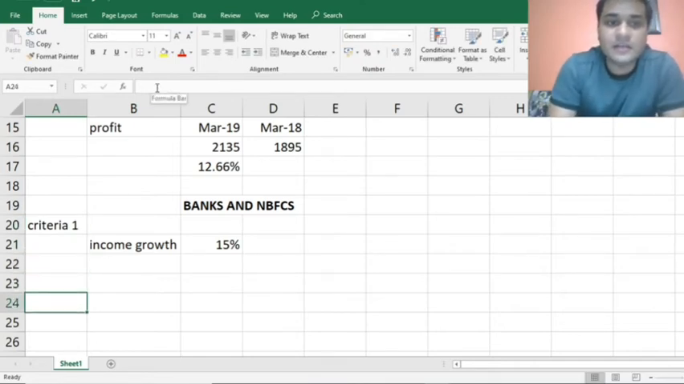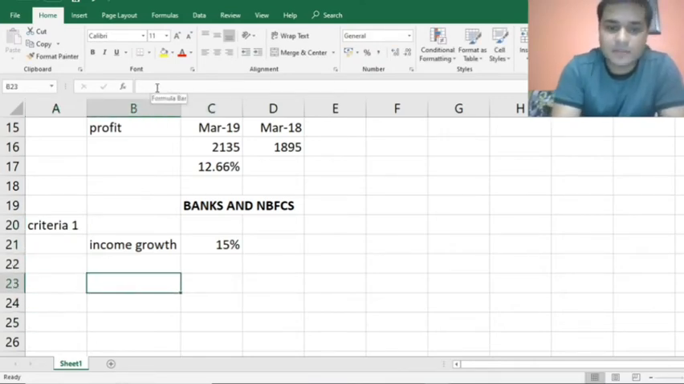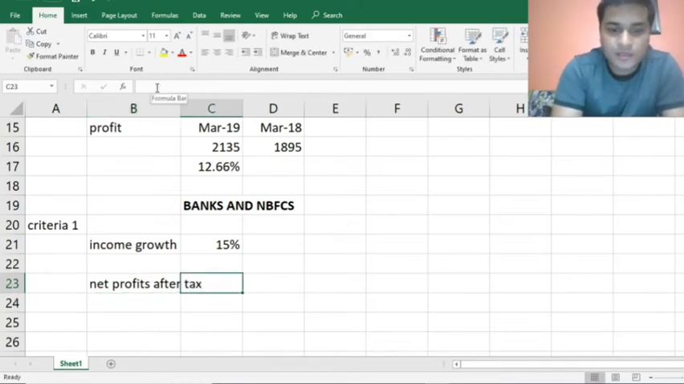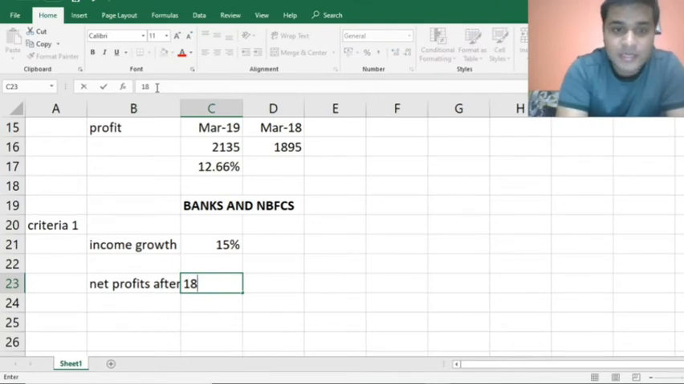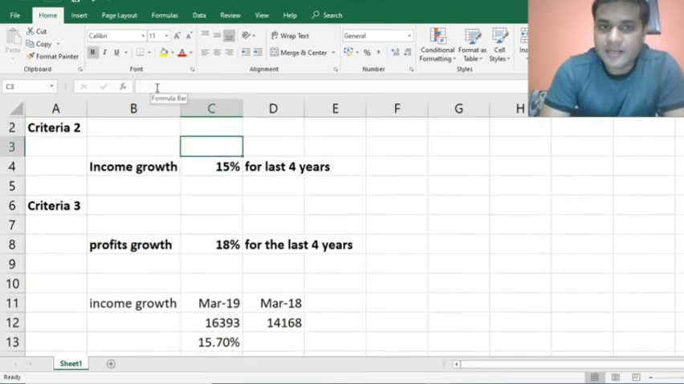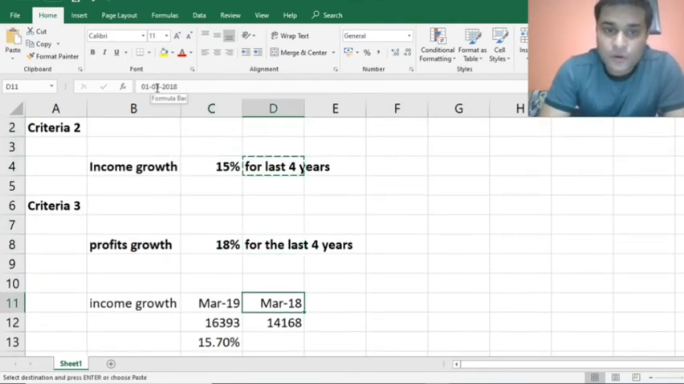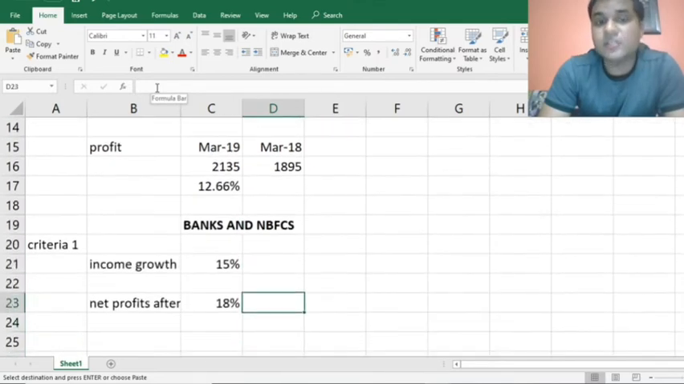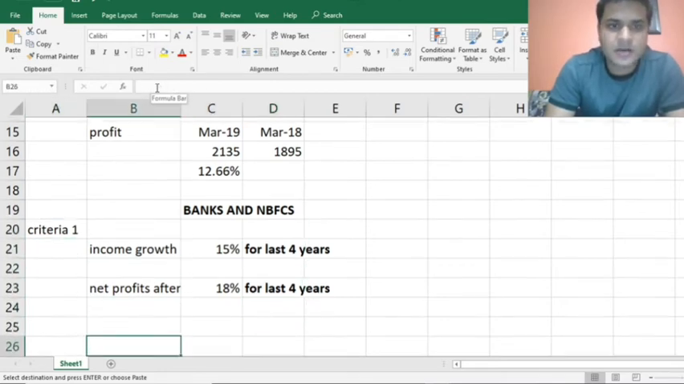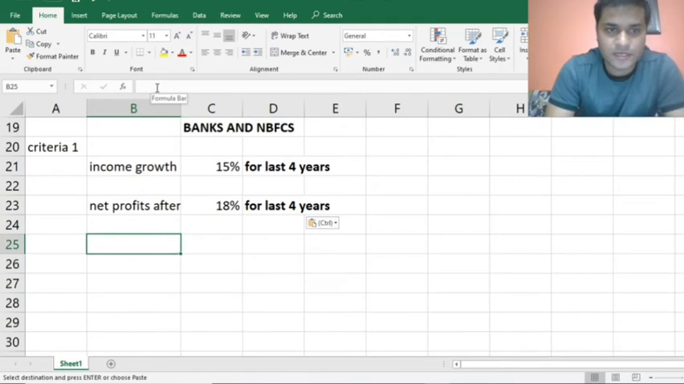while considering banks and NBFCs, and criteria number two will be net profits after tax should be greater than 18% and above consecutively for the last 4 years. I'm reiterating the fact that for all the criteria that I'm telling you, they should hold consecutively for the last 4 years. Now, profits, we'll just see a working of this also. We'll just look at it a little fast.